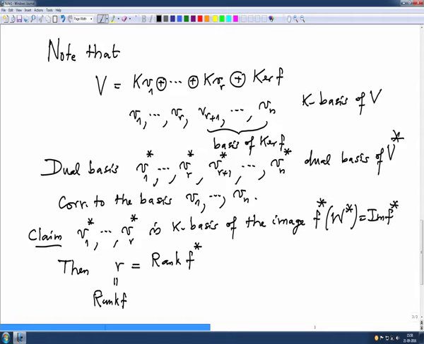So I have to prove it is a basis. I have to prove two things: they are linearly independent and they generate. Linear independence is obvious because something bigger than that is a linearly independent set. So the smaller set is always independent.